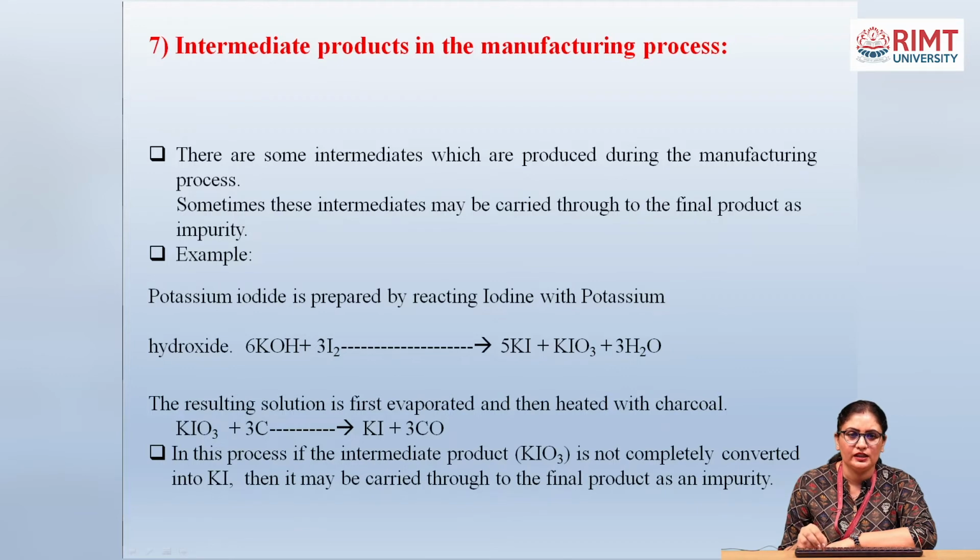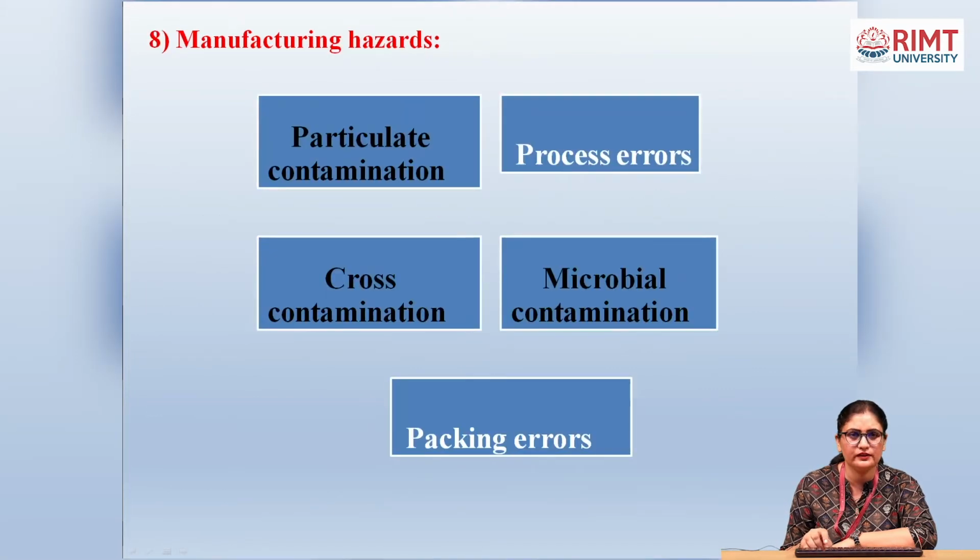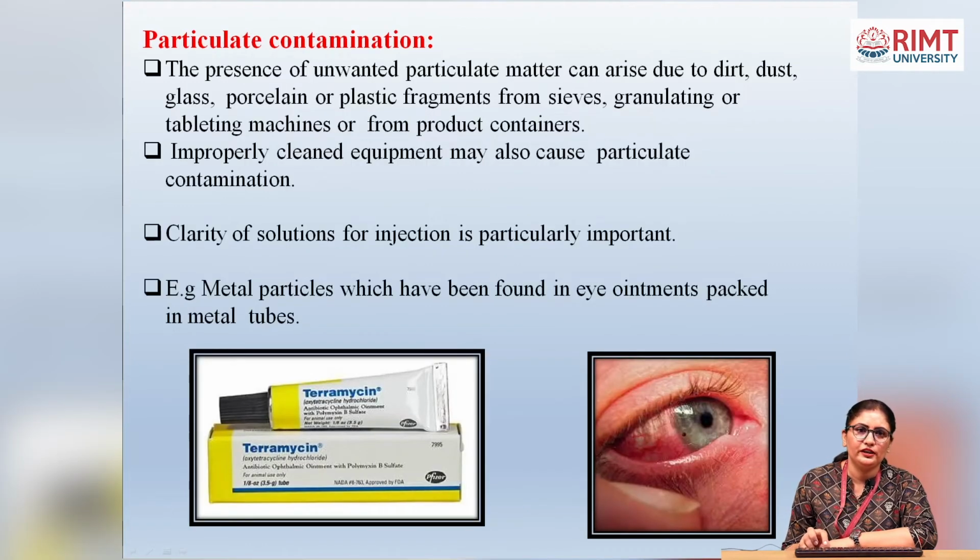This means impurity due to the intermediate product, where proper washing of the intermediate product is not done, or the intermediate product is not properly converted into the final product. Next one is manufacturing hazards: any particulate contamination, process error, cross contamination, microbial contamination, or packaging errors. First is the particulate contamination.